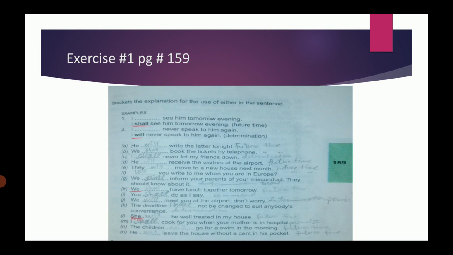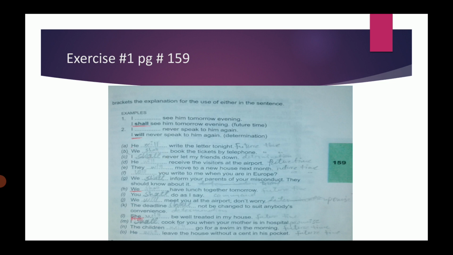In this exercise, we have to put shall or will in the sentences, and write in the bracket in front of the sentence the explanation, that is, which type of sentence this is. For example, it is a promise, a determination, a future time sentence, etc. As always, two or three will be done by myself and the others will be done by yourselves.